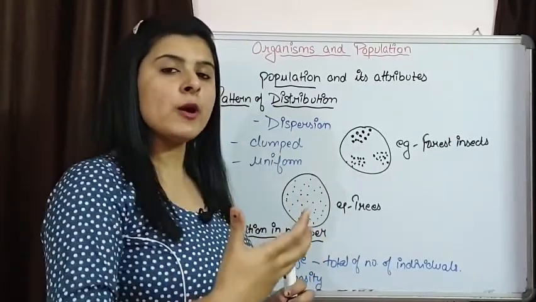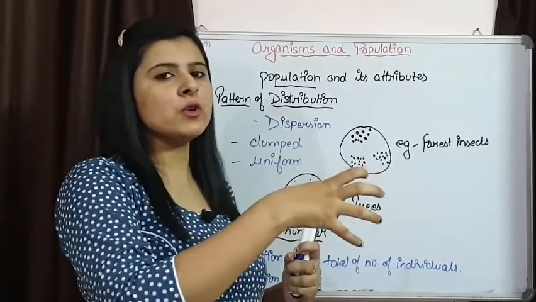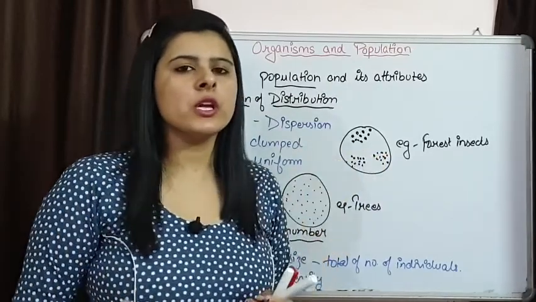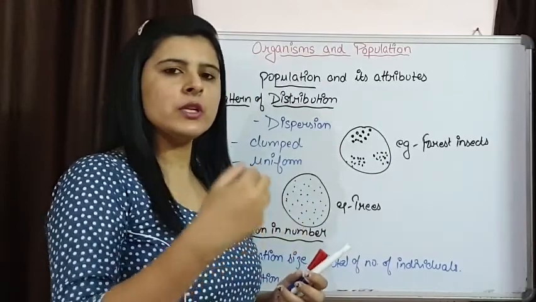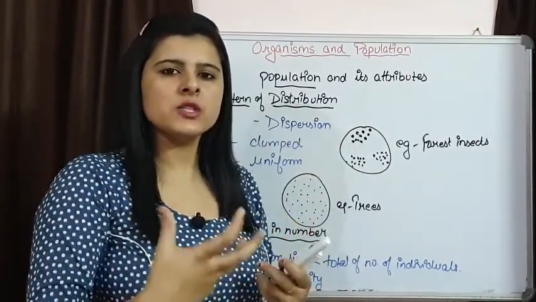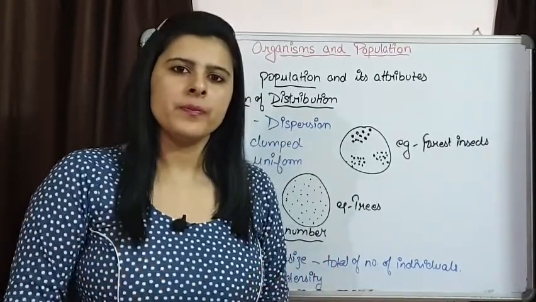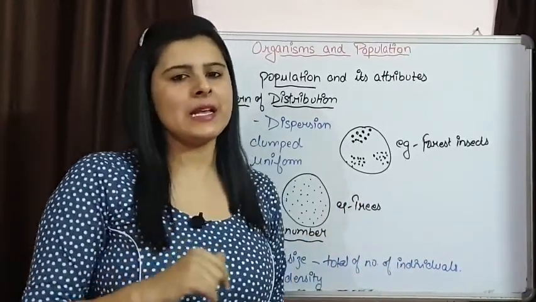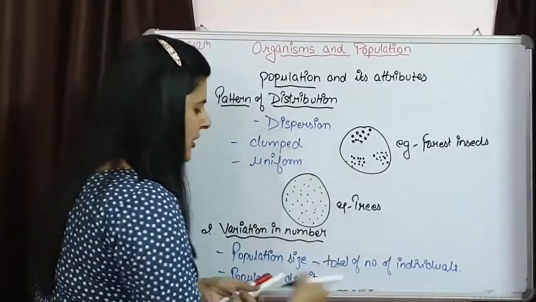If we are talking about trees in a forest, then how many trees of this particular species are present per acre? Or if we are talking about aquatic organisms, say planktons, then we are going to talk in volume. How many planktons of a single species are present per cubic millimeter of water. This is how population density is calculated with respect to space.